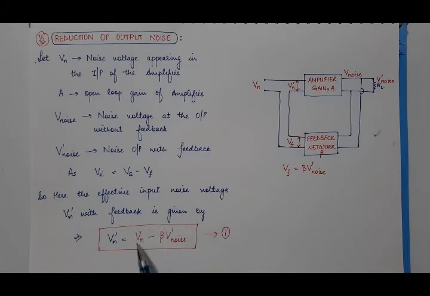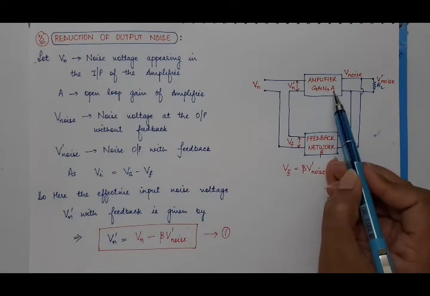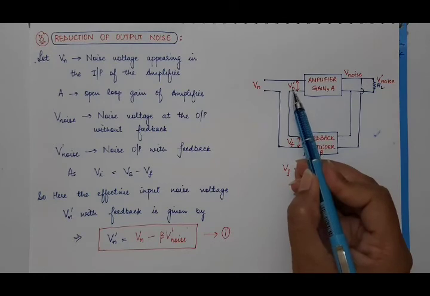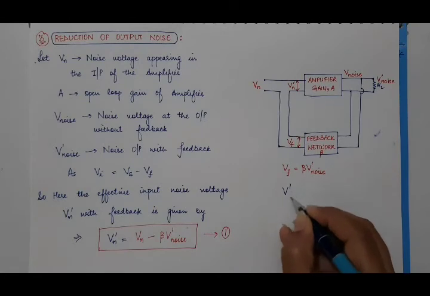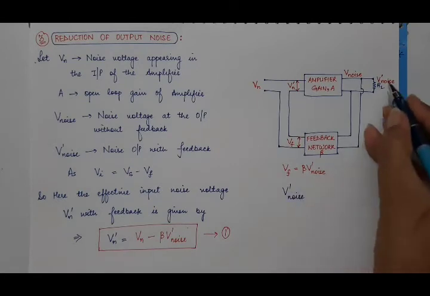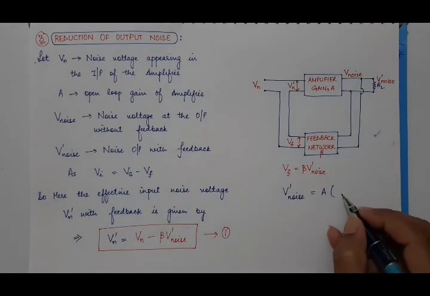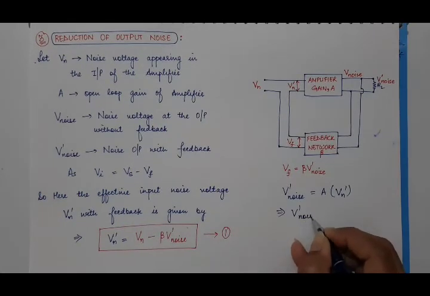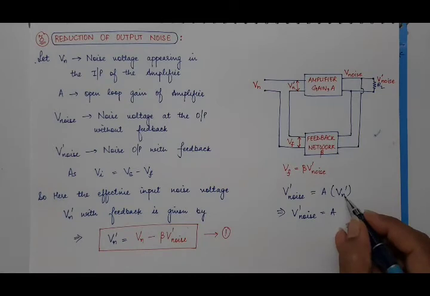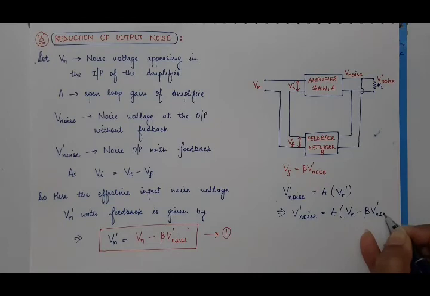Now when the resultant input voltage is provided to this amplifier having gain A, it will amplify it A times, and it will give us the value of V dash noise. So V dash noise is equal to A times Vn dash. What is Vn dash? Vn dash is Vn minus beta V dash noise.